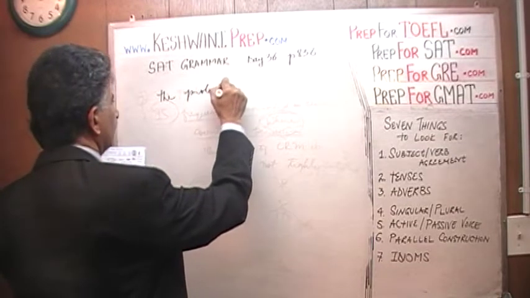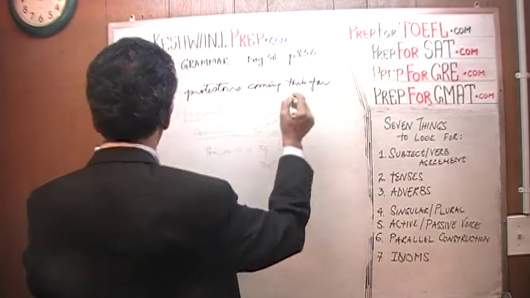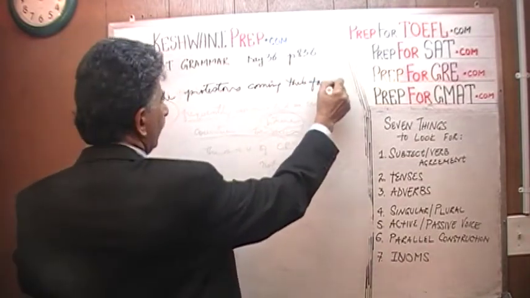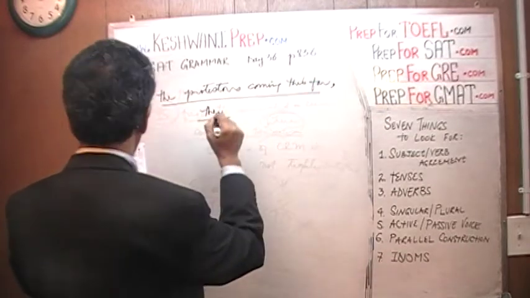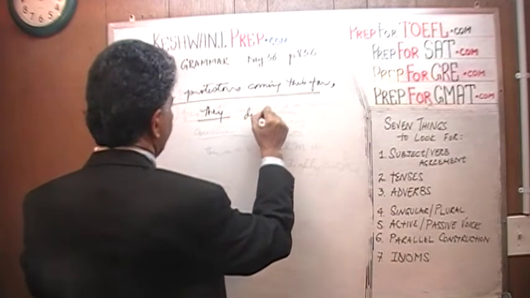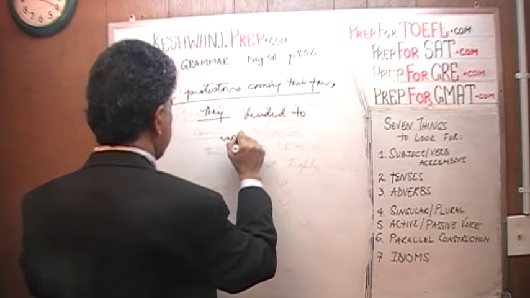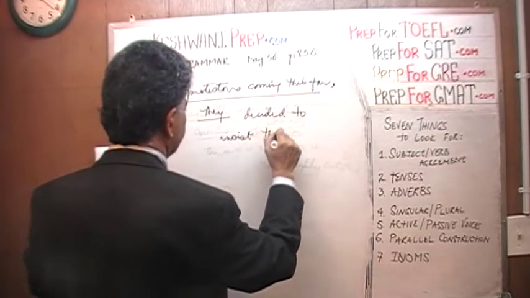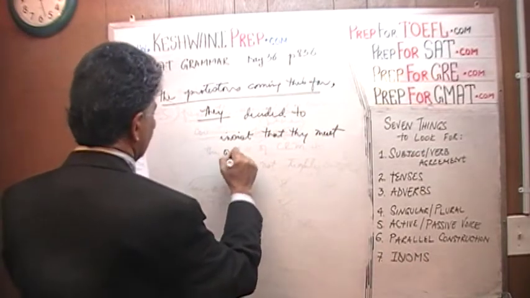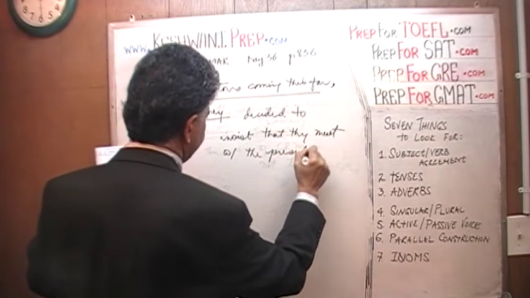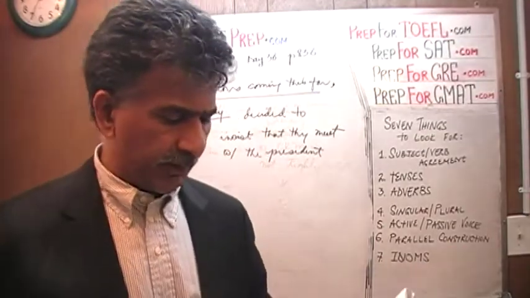The protesters coming this far, and then they have a comma, they, and all of this is underlined, decided to insist that they meet with the president before leaving the building.